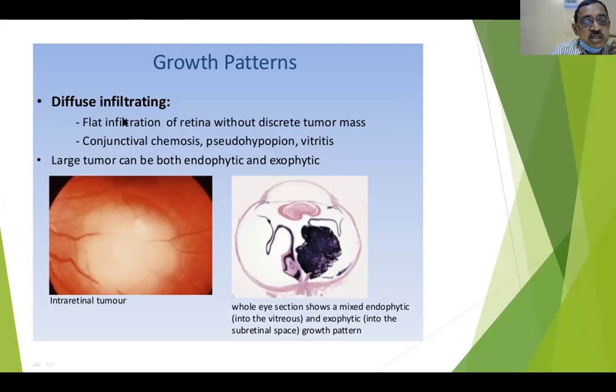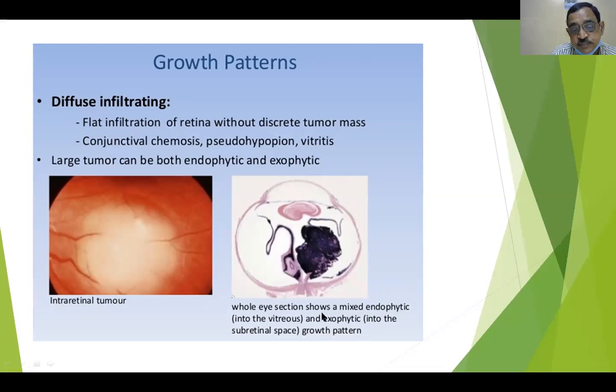All these things will be seen in case of diffuse infiltrating retinoblastoma. And a large tumor can be both endophytic or exophytic, which I have already mentioned. This is an intraretinal tumor. These are the vessels which are enlarged in caliber, and also a little tortuous. And a whole eye section which shows mixed endophytic and exophytic tumor.